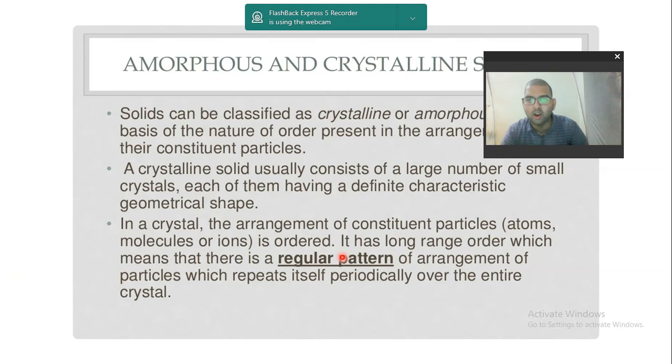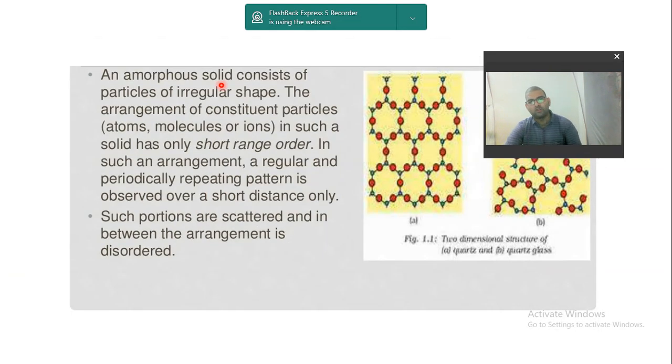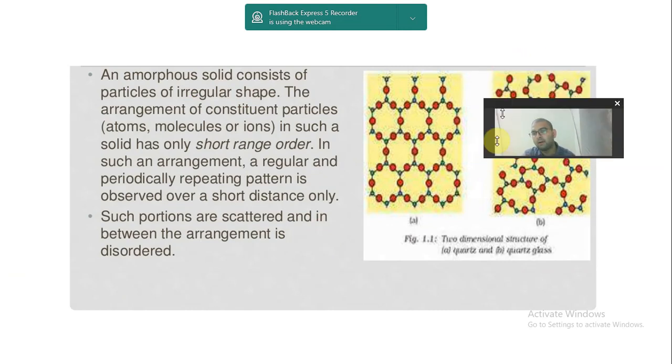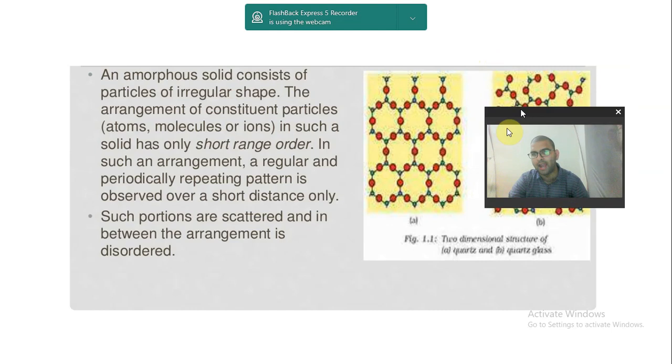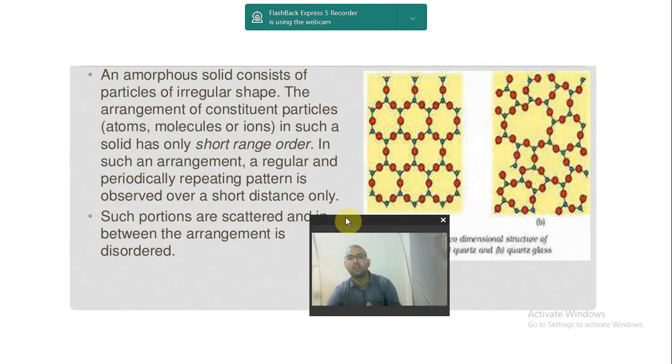Okay. Now amorphous solid, what does amorphous solid say? An amorphous solid consists of particles of irregular shape. Particles of irregular shape. See, atom is what? A spherical shape. Now when the atoms are forming a crystal or a particle, it will be of irregular shape. Here you see, this is some shape, not hexagon, some irregular shape. This is again some irregular shape. This is again some irregular shape. This is again some irregular shape, and they are all joined together.